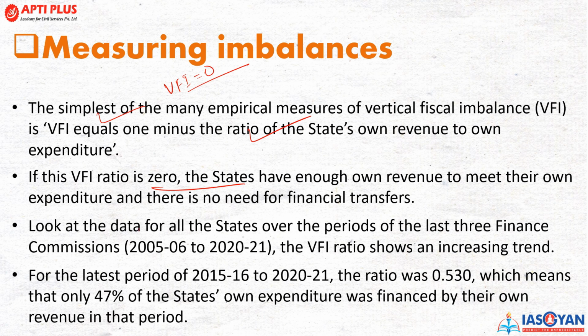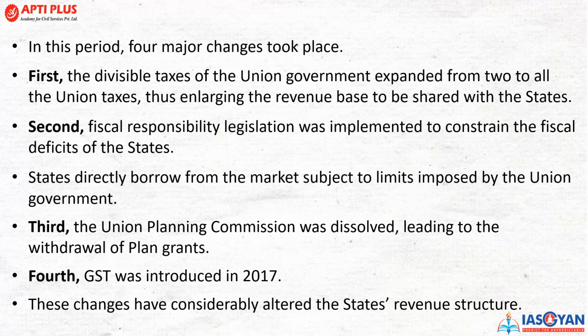सेंट्रल गवर्नमेंट. लुकिंग एट द डेटा, द पीरियड्स फॉर द लास्ट 3 फाइनेंस कमीशंस, द WFI ratio was an increasing trend. That means that it was like 0.53, which means only 47% of the states have their own expenditure covered, and the rest of the states definitely want funds from the central government.